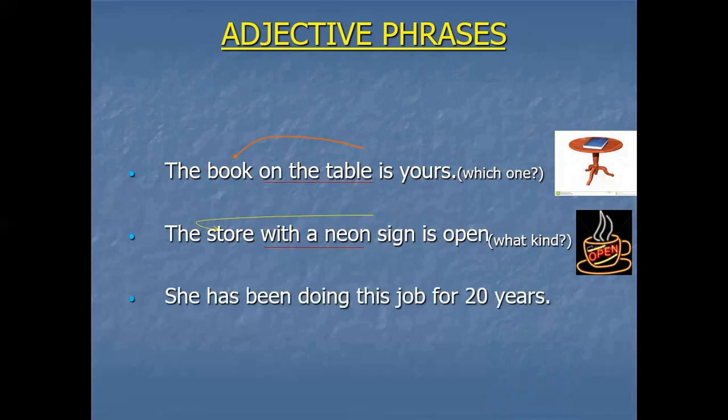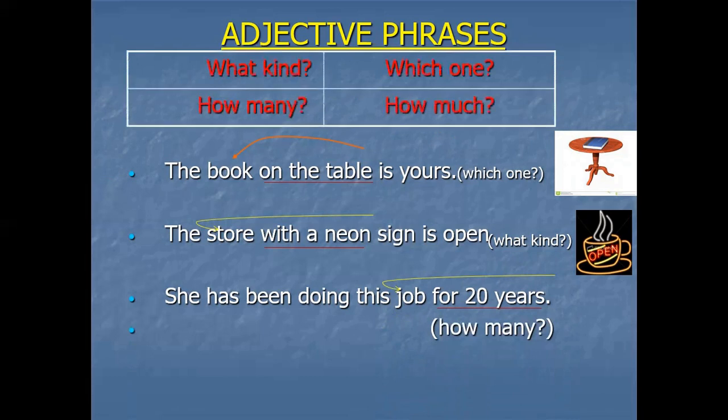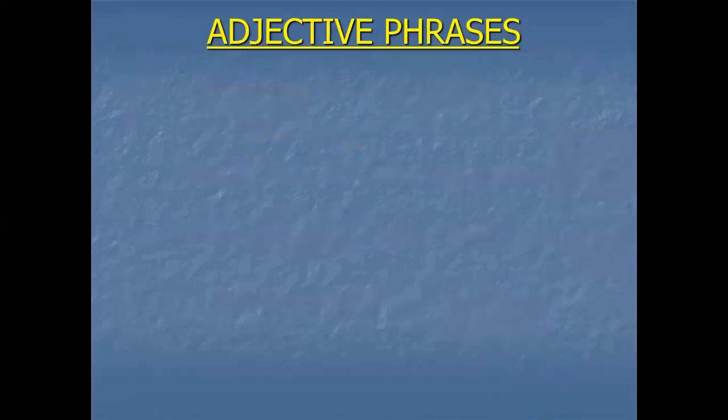Then we have, she has been doing this job for 20 years. Where is the phrase? For 20 years. And describing to whom? To job. Job is what? Job is a noun. So this is the example, how many. Keep it in mind, remember: what kind, which one, how much, how many. An adjective phrase gives the answer to one of these. And any phrase which describes a noun or a pronoun is called an adjective phrase.